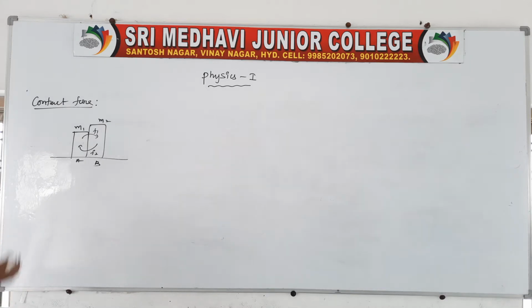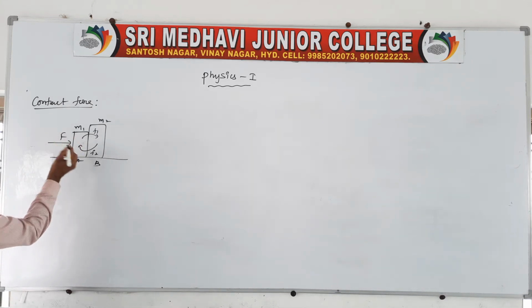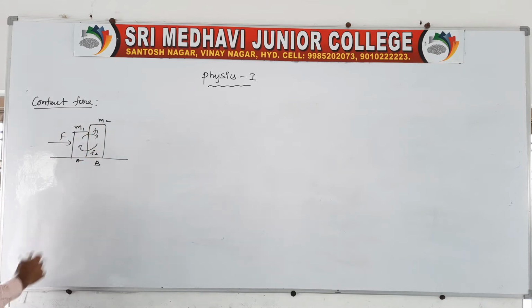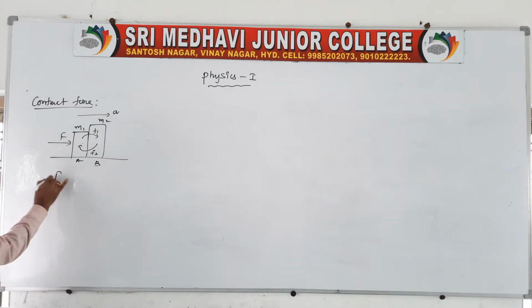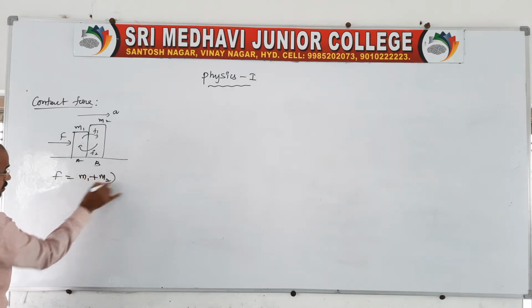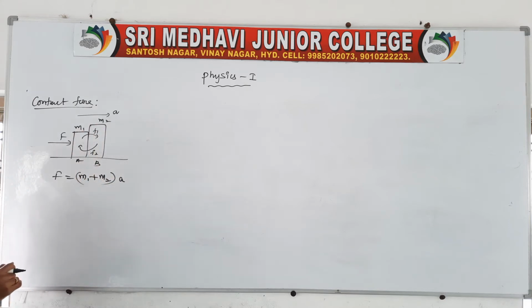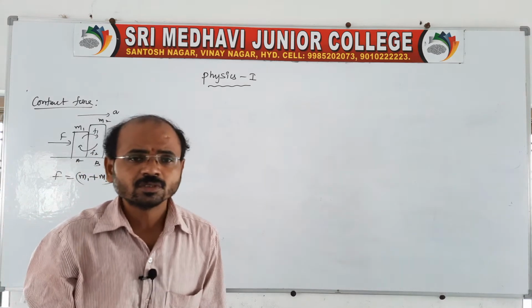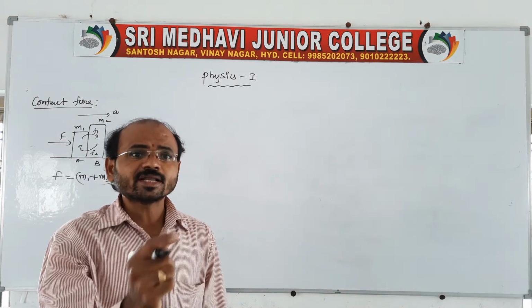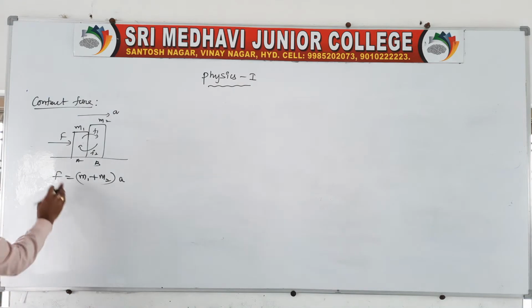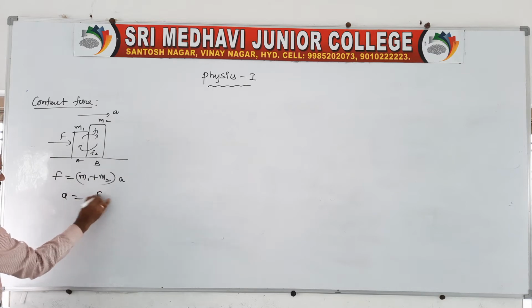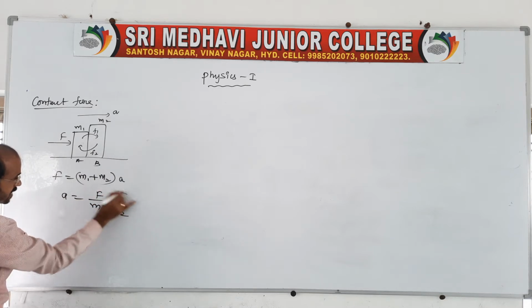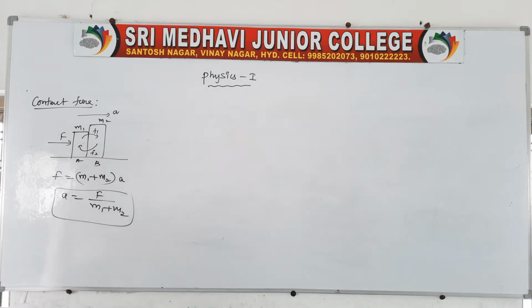Contact force, in the sense, is this: suppose a force F is applied from M1, and these bodies are accelerating with an acceleration A. According to Newton's second law, both the bodies are moving together because they are not separated. If they are separated, is there any contact force? No. So if the two bodies are in contact, we can call it the contact force. Both bodies are moving with an acceleration A, where A is equal to F by M1 plus M2.